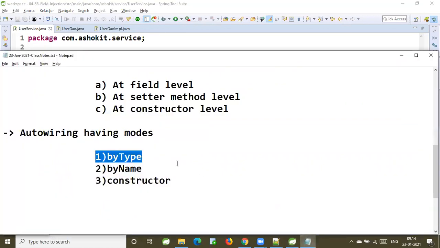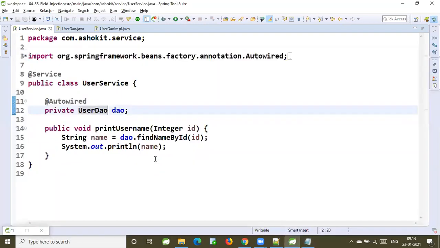Now, what is the default mode of auto wiring? By type. What is the data type of the variable now? User DAO. User DAO is what? Interface. Now, here the IOC container will apply its brain. Guys, observe carefully. For user service, user DAO is a dependent because the AutoWire annotation is specified. That means the user DAO object should be injected into user service. User DAO is an interface.